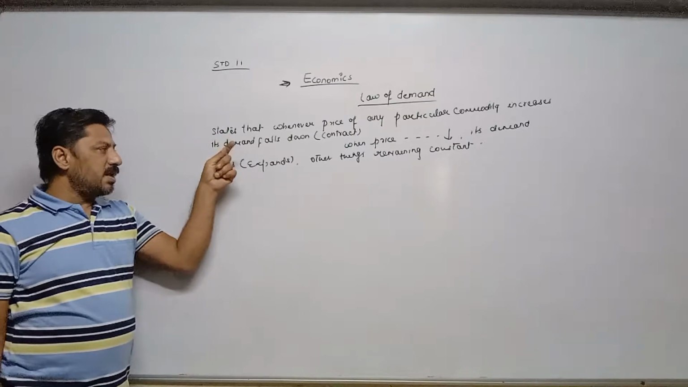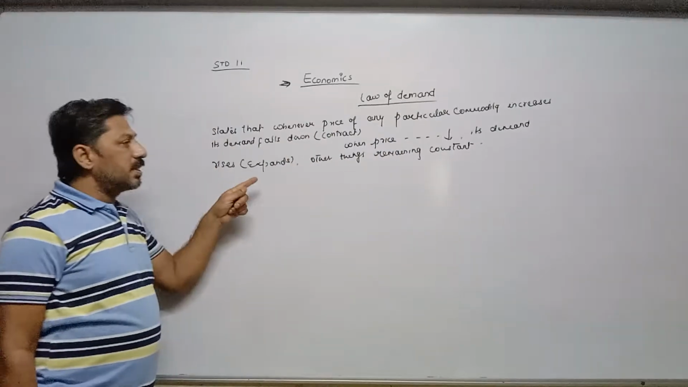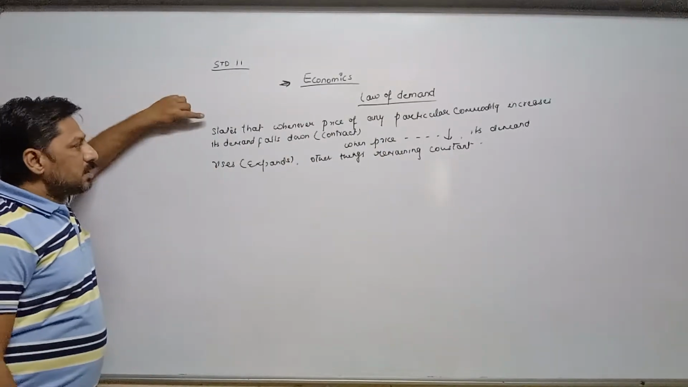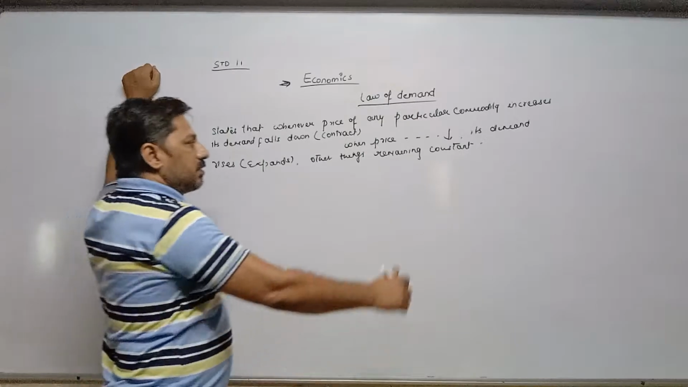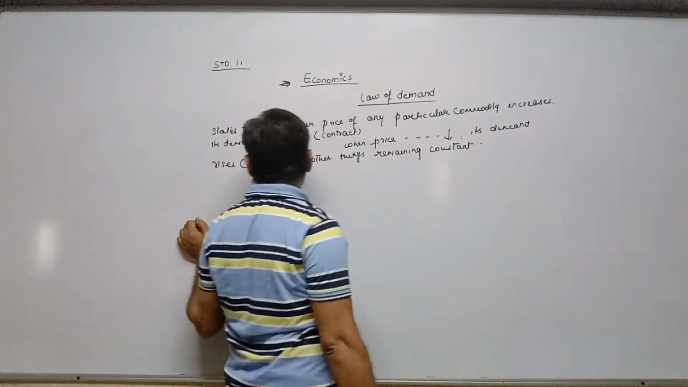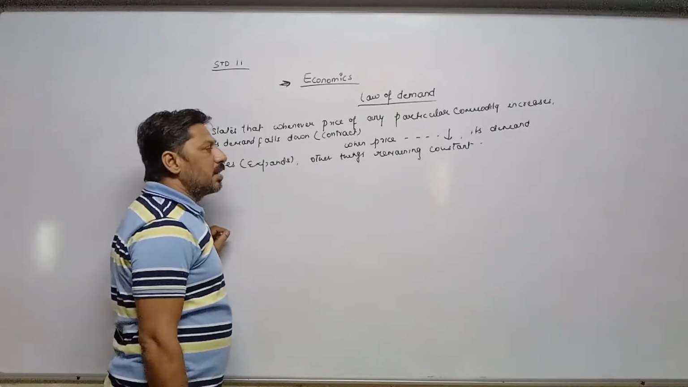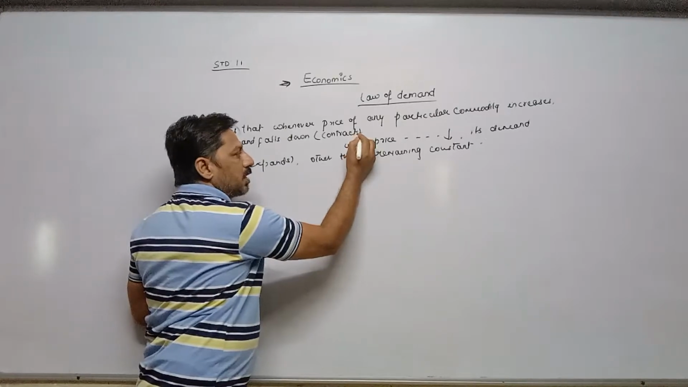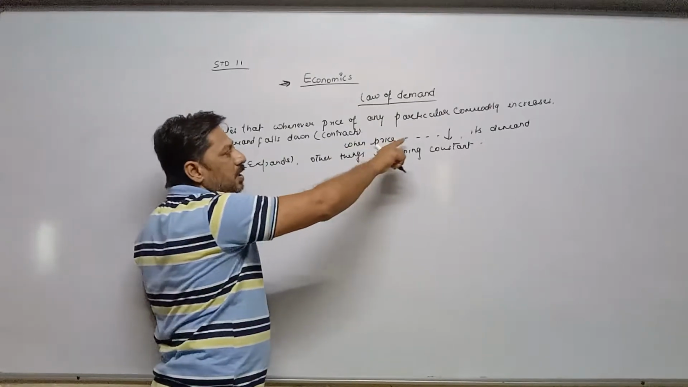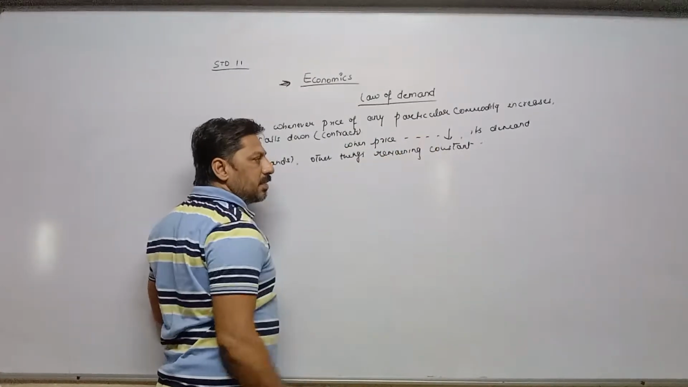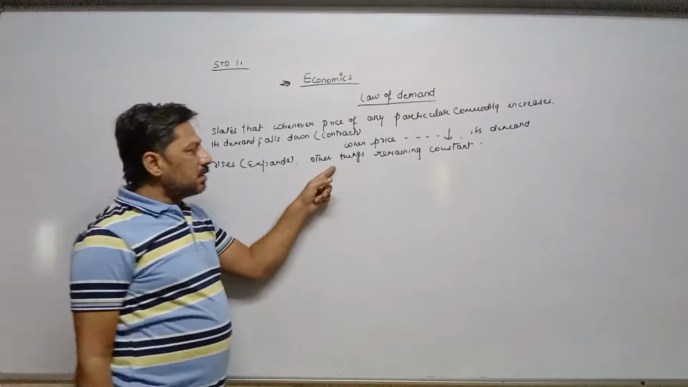Law of demand states that, in short, somewhere I am using a short method for writing so that I can complete this chapter in this second lecture. The law of demand states that whenever the price of any particular commodity increases, as a result, its demand falls down, means its demand contracts. And on the other hand, vice versa, whenever the price of any particular commodity starts decreasing, its demand starts rising, means expands. Other things remaining constant.